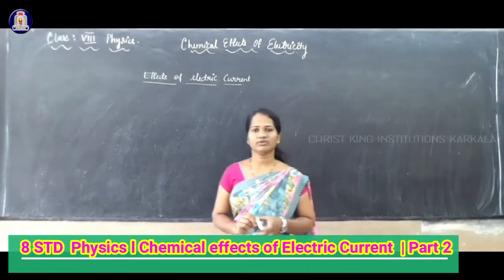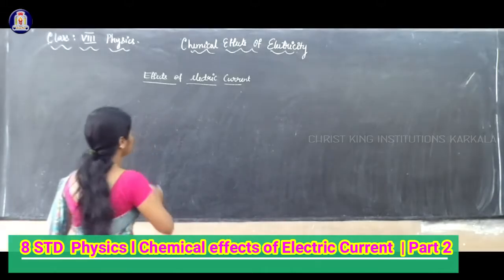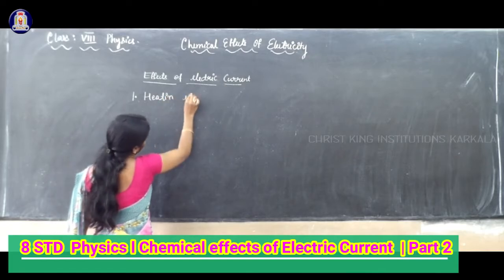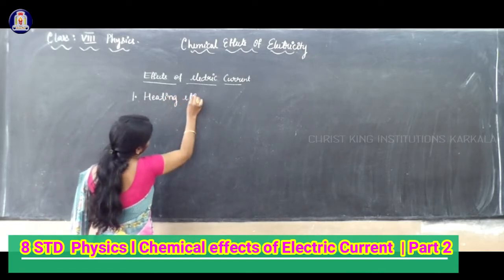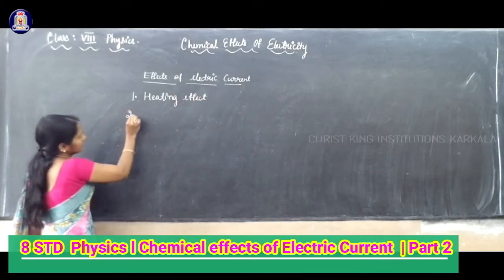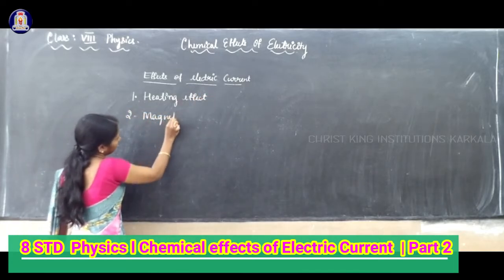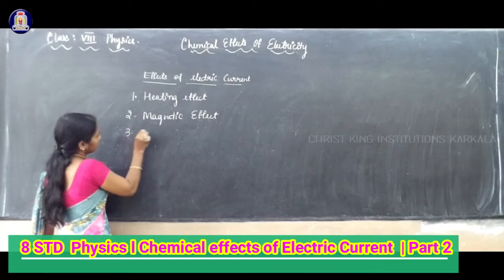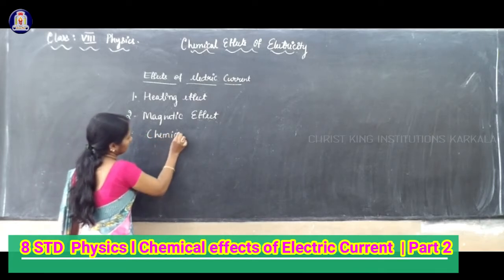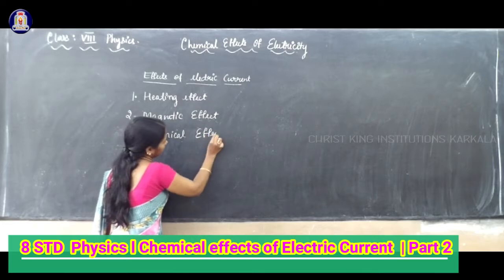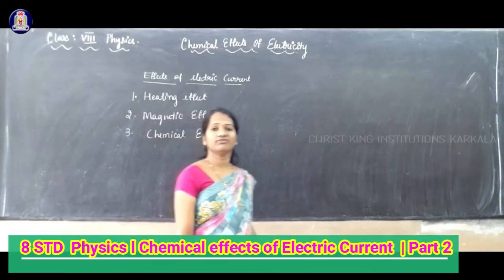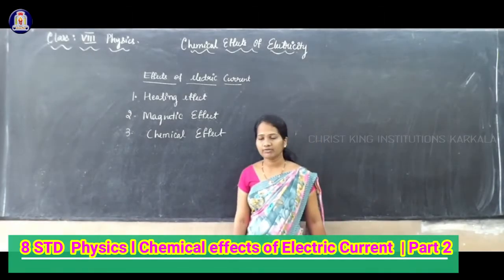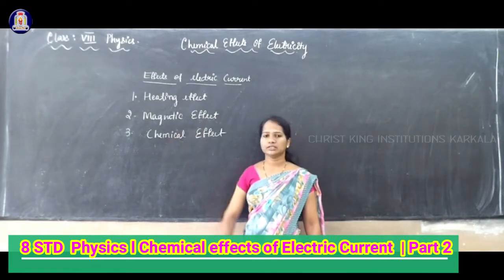Which are the three effects of electric current we have studied? The first effect is heating effect of electric current. The second effect is magnetic effect of electric current. And the third effect is chemical effect of electric current. When electricity flows through any conductor, three effects are possible: heating effect, magnetic effect, and chemical effect.